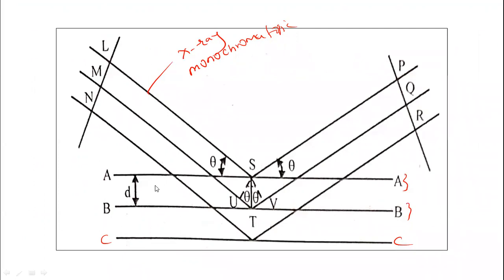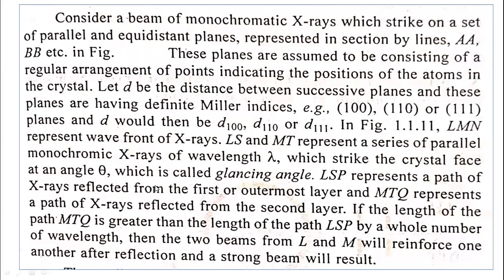So let d be the distance between the two successive planes, and these planes have definite Miller indices, 100, 110, 111, which have already been explained. And d would then be d100 or d110 or d111. What is d100? It is the distance between the two parallel 100 planes, and similarly for the parallel 110 and 111 planes.